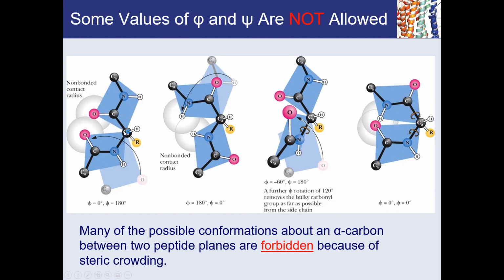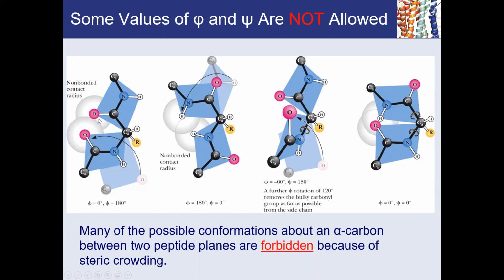Then what you will see is that the two oxygen atoms of the two neighboring carbonyls have a non-bonded contact radius that becomes smaller than the sum of their van der Waals radii.